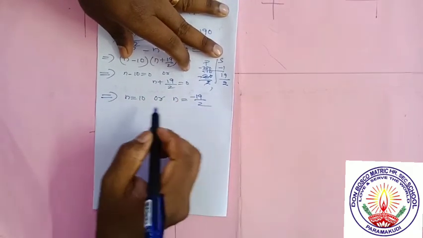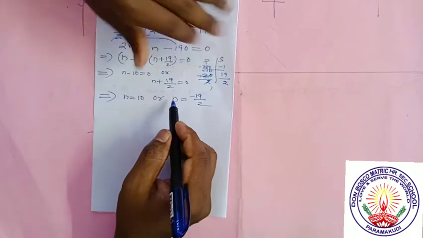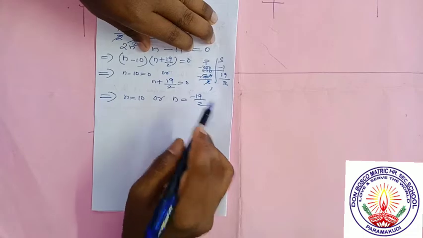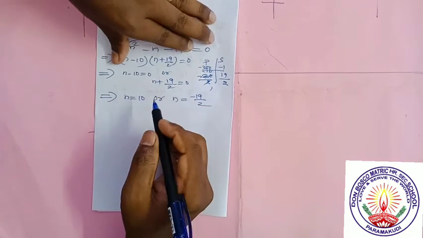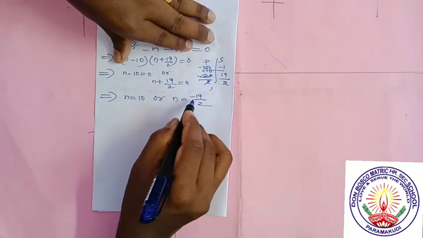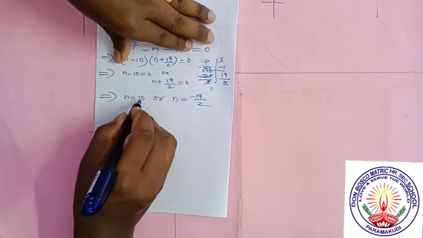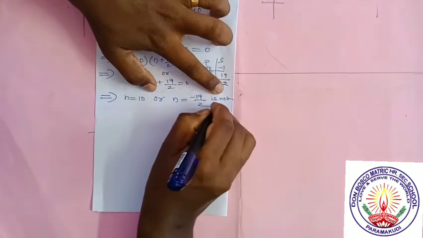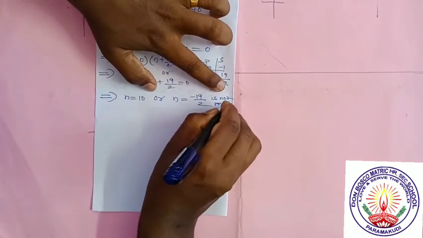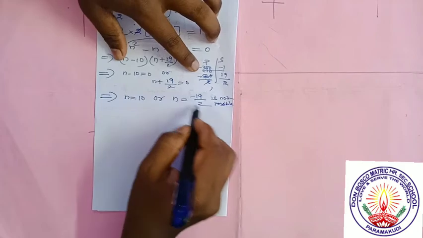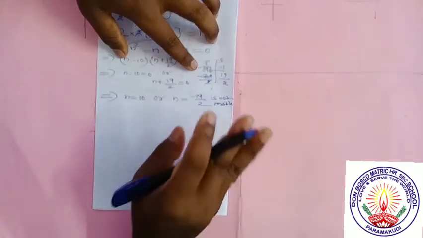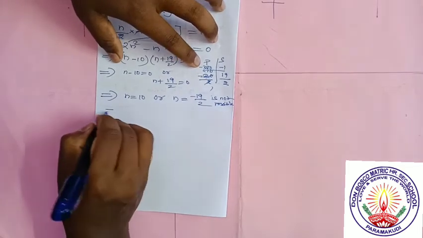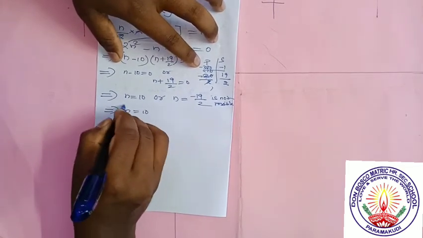But we know that n is the number of terms. Number of terms may be 1, 2, 3, etc. It cannot be negative. One term, two terms, three terms we can say, but there cannot be minus terms. So n cannot be negative. So n is equal to 10 is the answer. Minus 19 by 2 is not possible. Why is it not possible? Because it is negative and also a fraction. Number of terms cannot be negative or a fraction. So the number of terms is a natural number. So n is equal to 10.